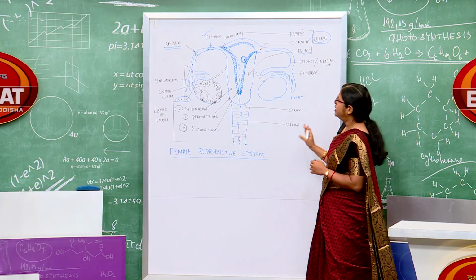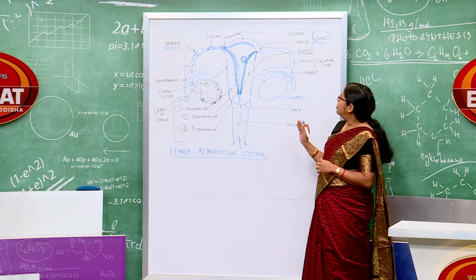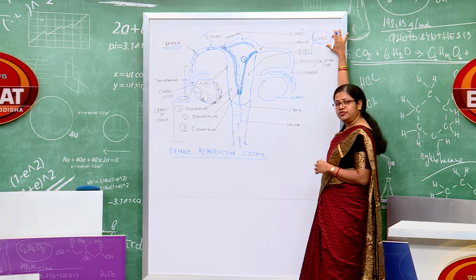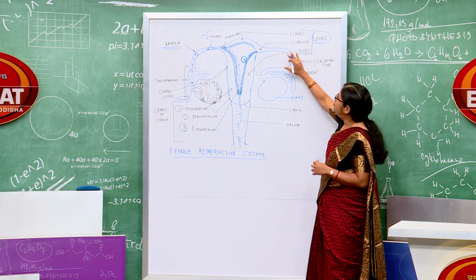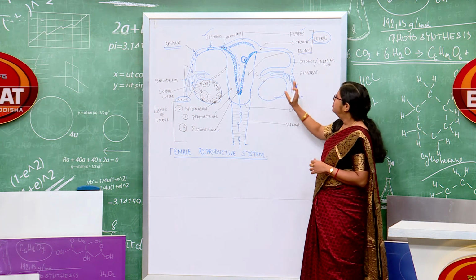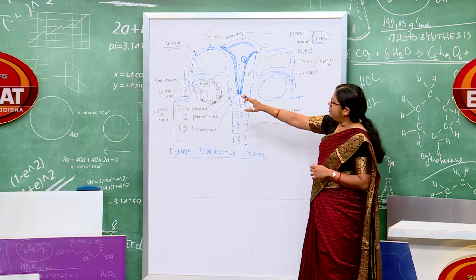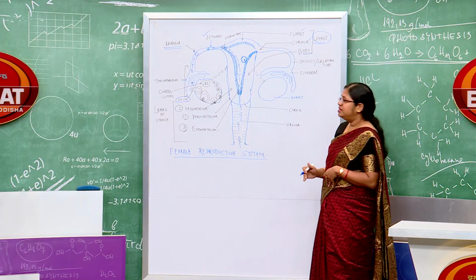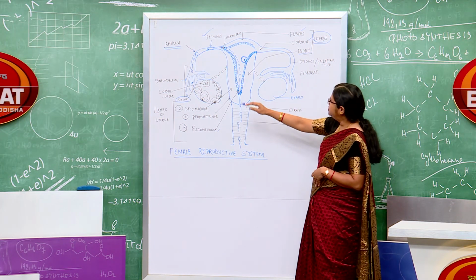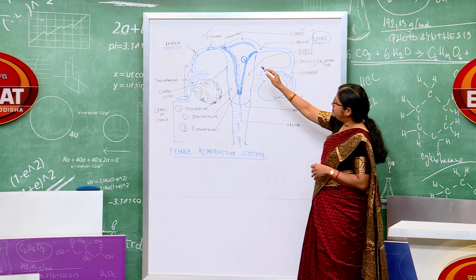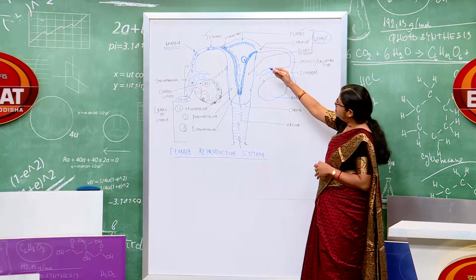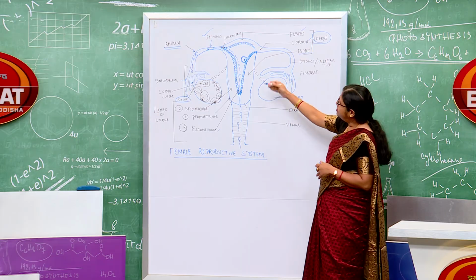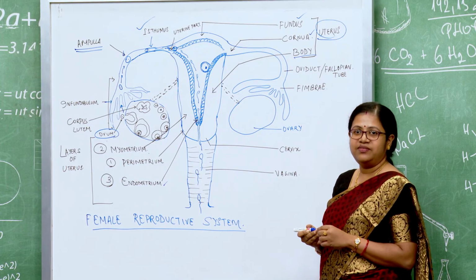So, now that we have seen the entire scenario of the different components of the uterus, how the fallopian tube is divided into 4 distinct parts, that is our infundibulum, ampulla, isthmus and our uterine part, and how this ovum which is released is taken up by the fimbriae, fertilized, implanted and then hosted in the uterine cavity for